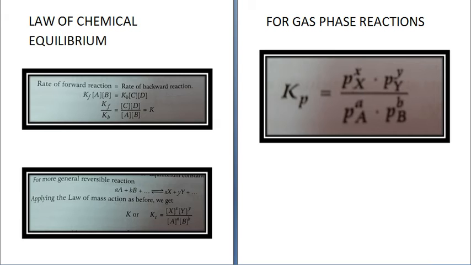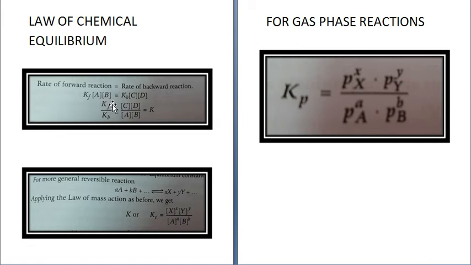If you apply the law of mass action, then rate of forward reaction will be directly proportional to concentration of A into concentration of B, which can be given as KF into concentration of A, concentration of B.